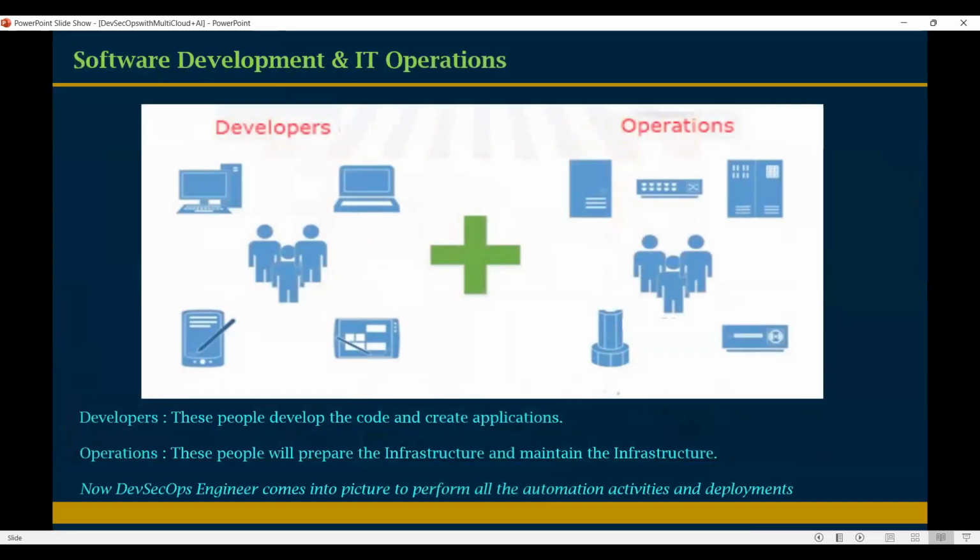Now, here we have two sections, developers and operations. Developers are the people who are developing the applications and the code. Operations is a collection of all the devices and servers which are hosted in the data center. DevOps is development and operations. So as a DevOps engineer, we need to coordinate with the developers and also with the operations team.